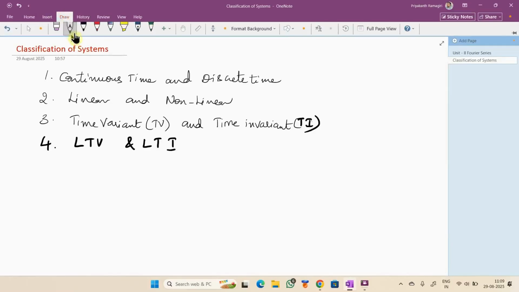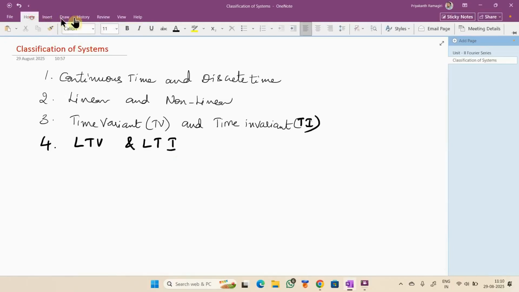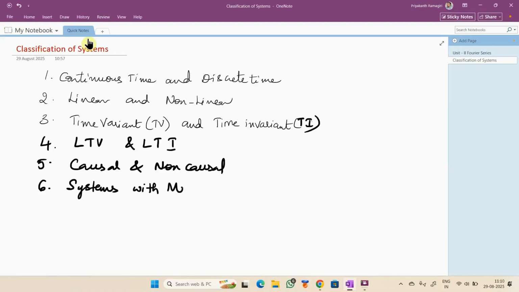Next, causal and non-causal systems. Next, systems with memory and systems without memory.